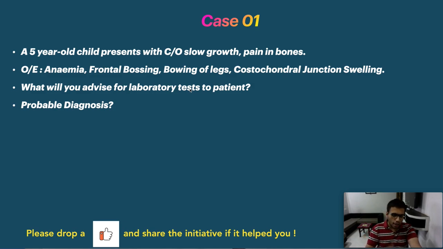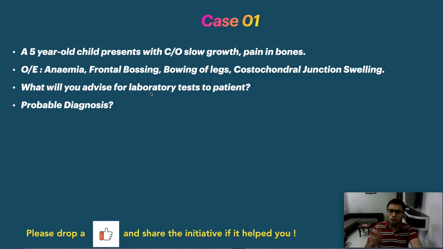So as I said, somewhere it is a bone related problem, a pediatric problem. So what should strike in your mind is vitamins. Because vitamins, biochemistry, these are mostly applicable in the pediatric group. So vitamin came to your mind. Now you should think that bowing of legs is in which vitamin deficiency. I know you might have figured it out, so you can comment below what is the diagnosis. Now I will tell you how to deal with it. So now you know that it is basically vitamin D. Vitamin D deficiency is causing rickets and these are the features of rickets given.